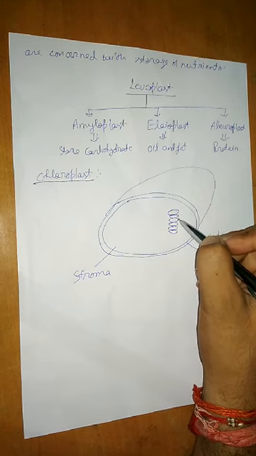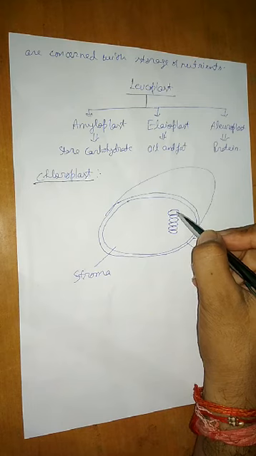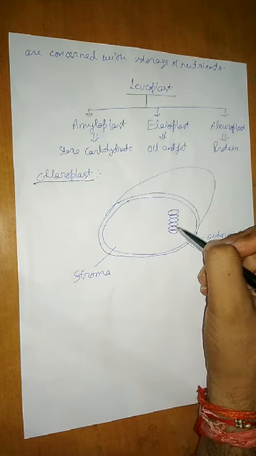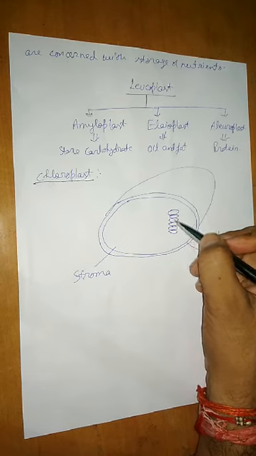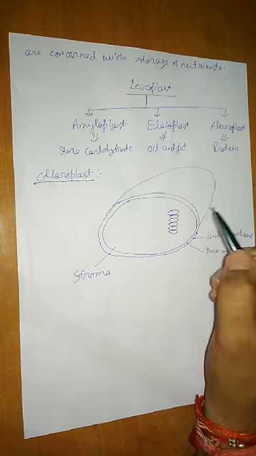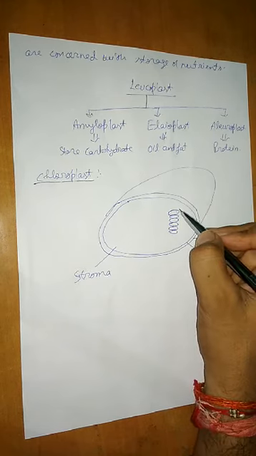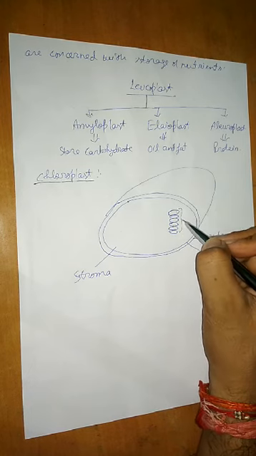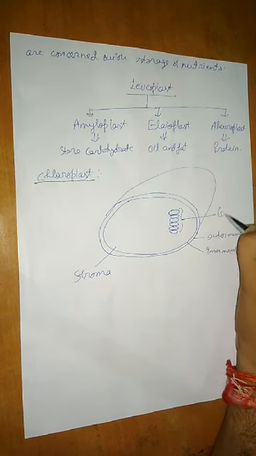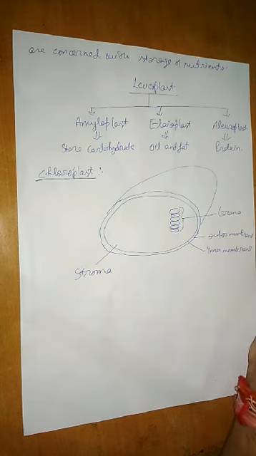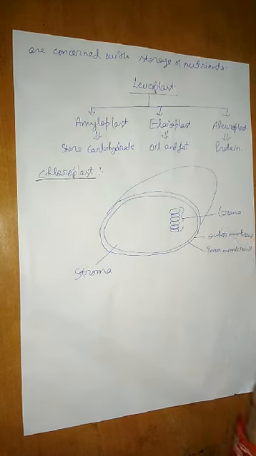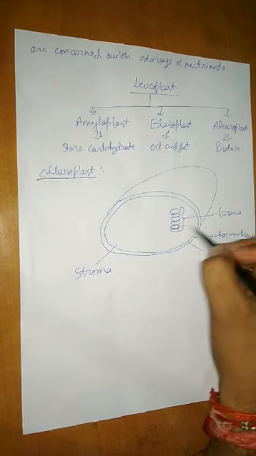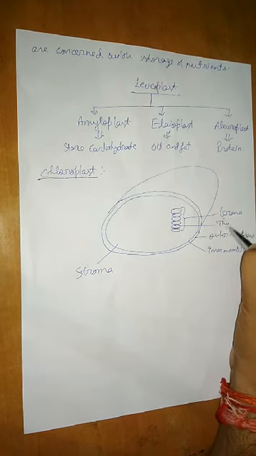But you can see these thylakoids are stacked one over the other. They are not found single actually. They are found stacked one over the other, like piles of coins. And these stacks of thylakoids are called grana. But the single unit is called a thylakoid. So this is the grana and this one is the thylakoid.